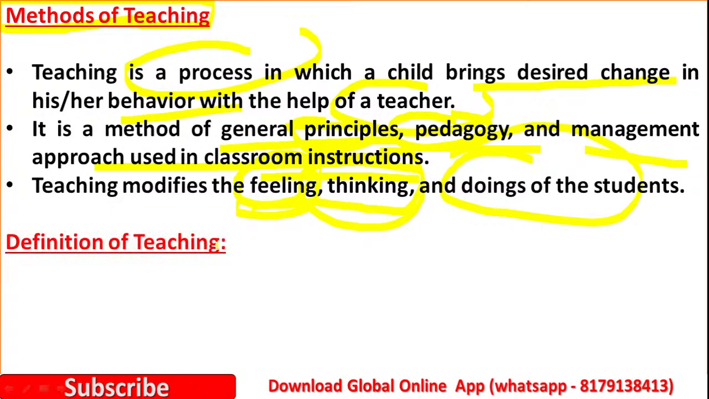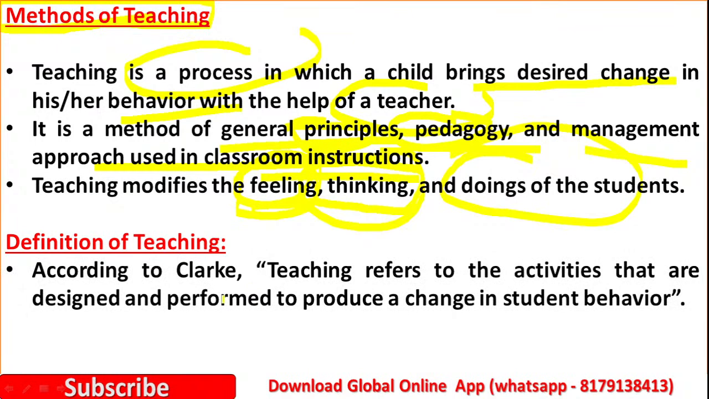Next, let us see a definition of teaching. According to Clark, teaching refers to the activities that are designed and performed to produce a change in student behavior. So here the main aim of teaching is change in the behavior of the students. Yes, the teacher wants to put good behavioral characteristics in students. So this is the main aim of teaching.